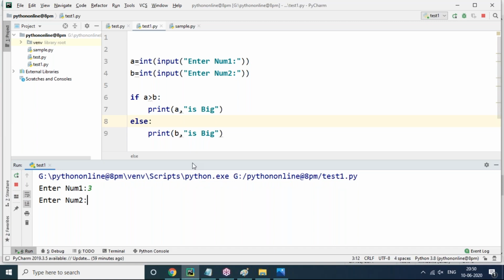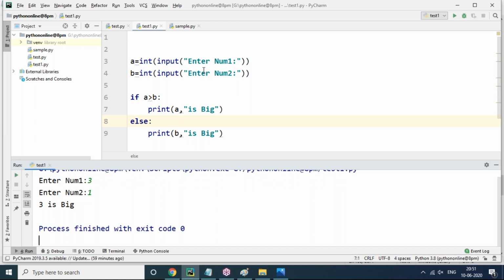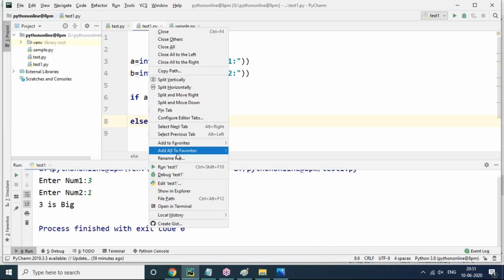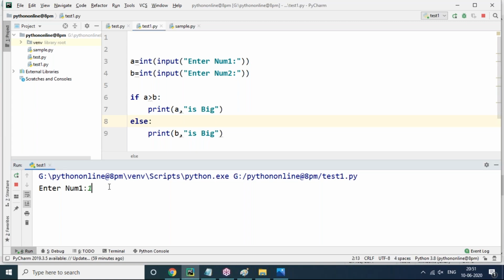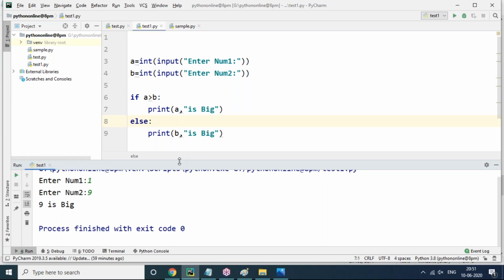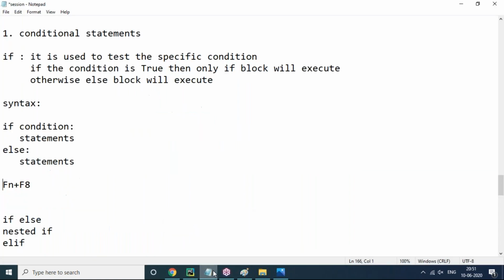Okay. So I'm entering first number 3 and second number 1. Then 3 is big value, it's coming. And at the same time, you can see first number 1 and second number 9. Then 9 is big value, it's coming. It is simple logic. We can say that this is called if else condition. So this is if else statement. If block only will execute when the if condition is true. Otherwise else block will execute. If condition false, if you want to show something to the user, then else block statements are required.